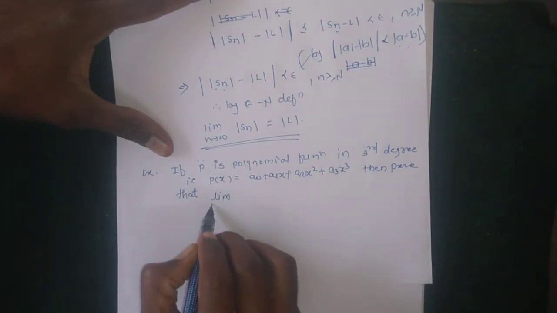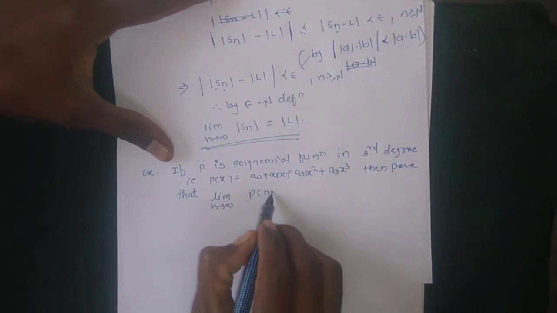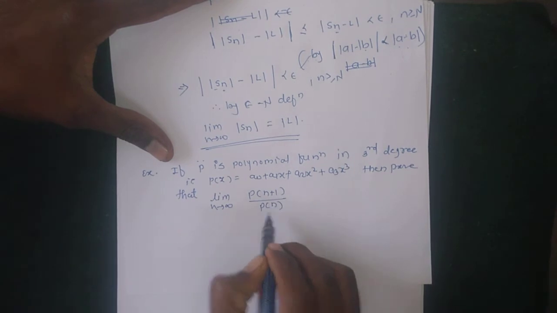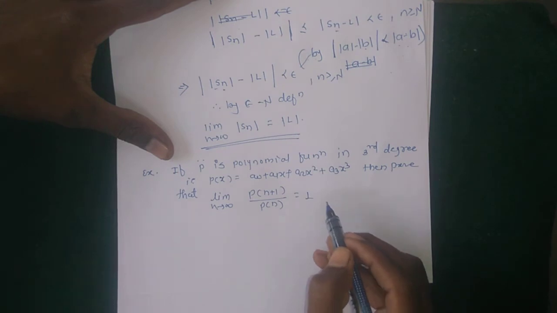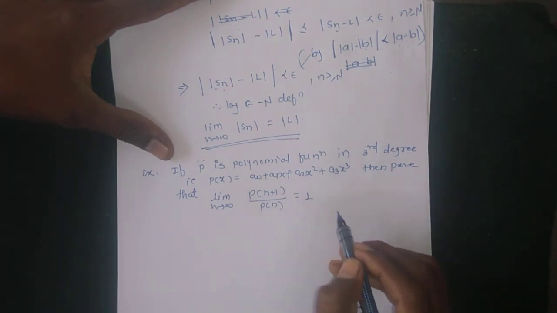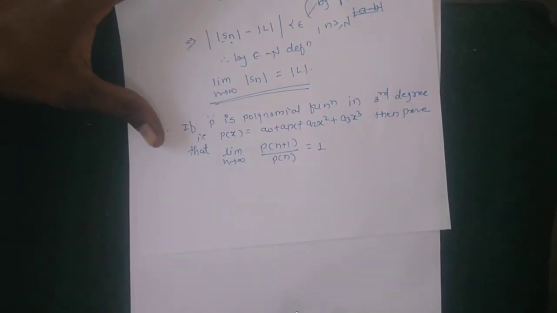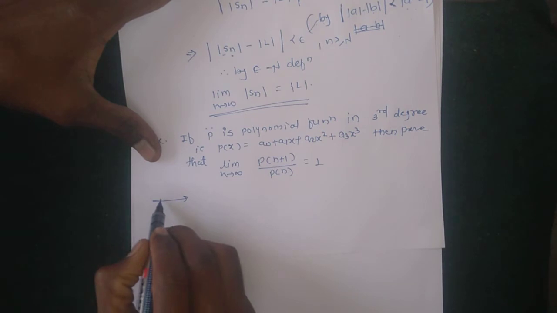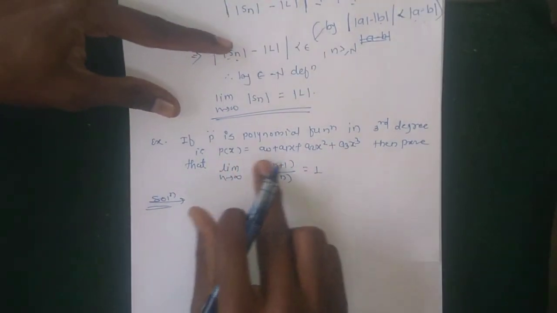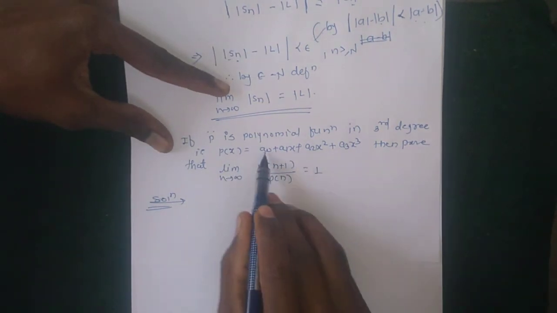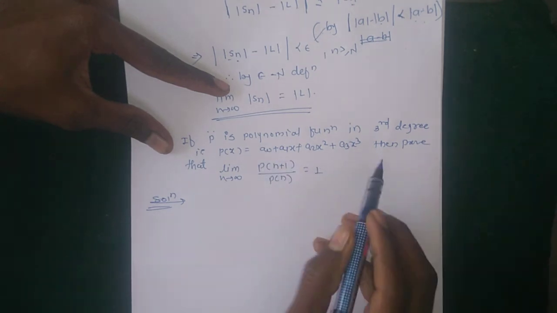limit n tends to infinity, P of n plus 1 divided by P of n is equal to 1. So how to prove this theorem, how to show this example solution. Here given that P of x is a polynomial where a0, a1, a2, a3 belong to the set of real numbers. These a0, a1, a2 are constants, okay.